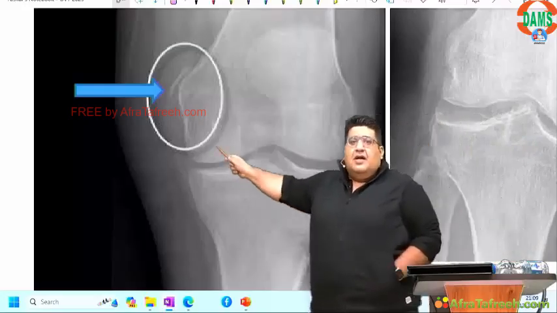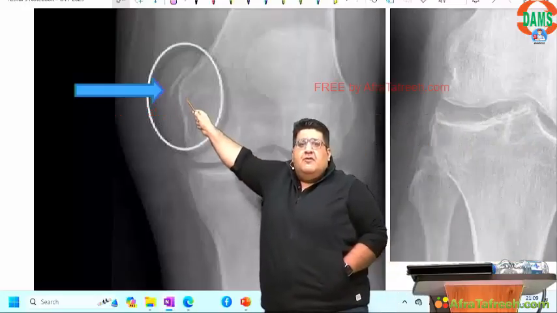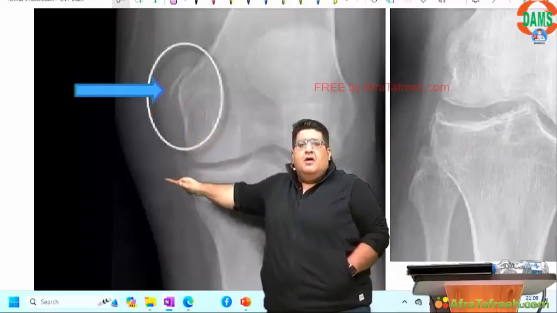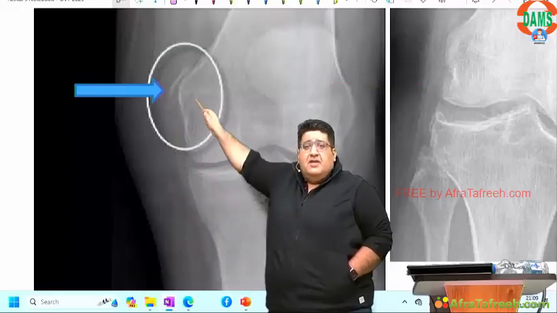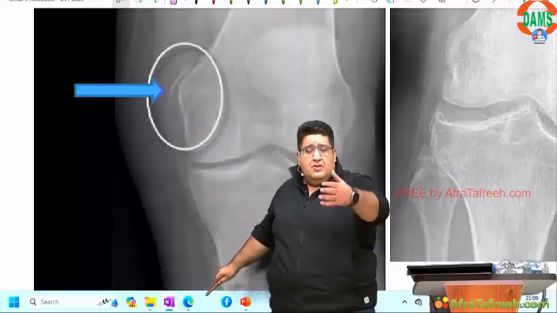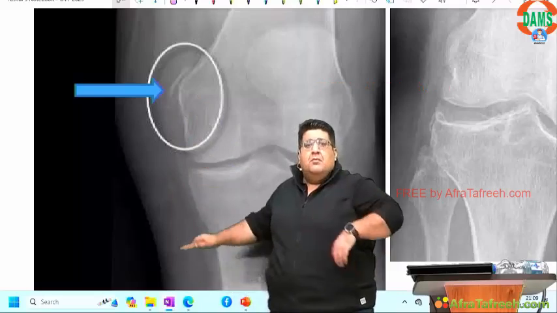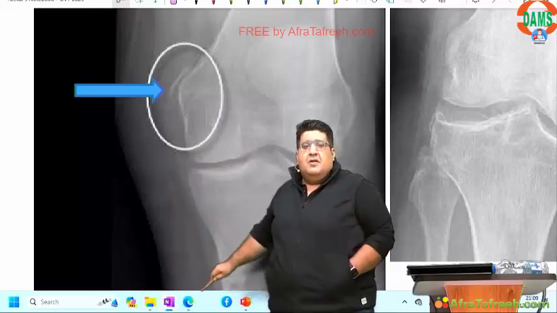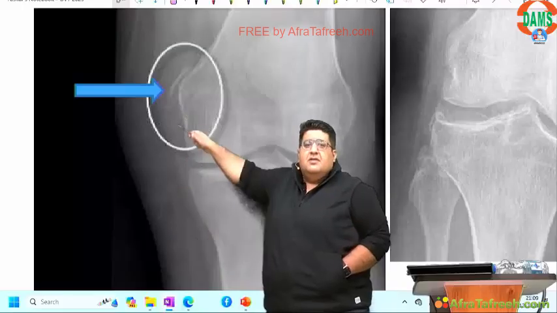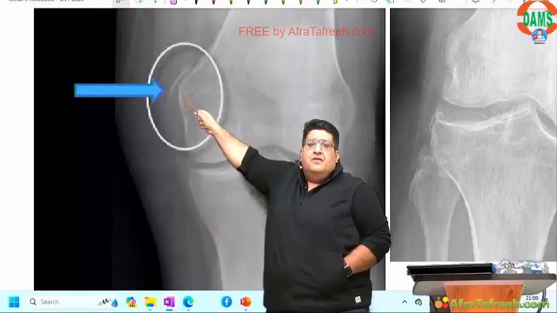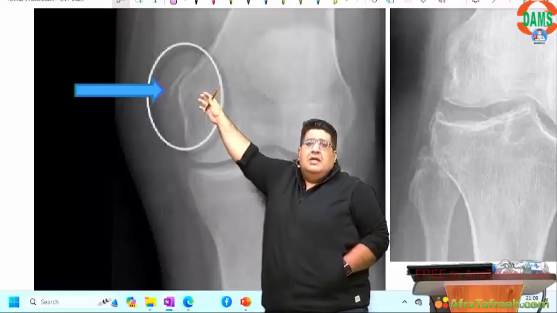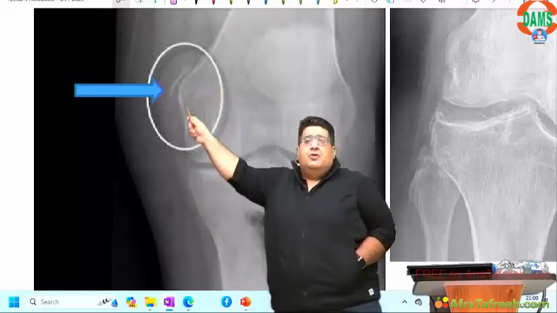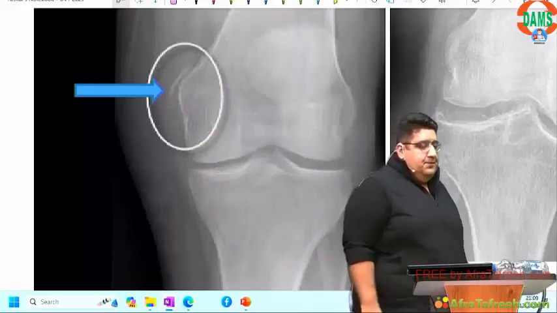The medial collateral comes from the medial femoral condyle and goes down to the medial tibial condyle. That's not important. What is important is that you cannot see a ligament on an X-ray. But assuming there is a medial collateral ligament here, it has a tibial insertion and a femoral insertion. If the femoral insertion of the medial collateral ligament gets avulsed from here, that is called Stieda fracture. I'm sure you can see some bone irregularity as well.